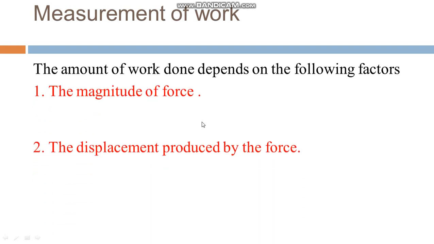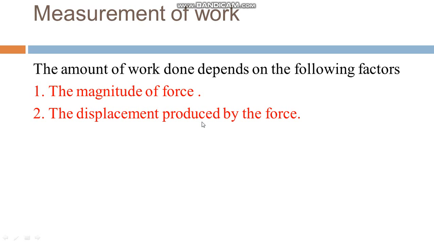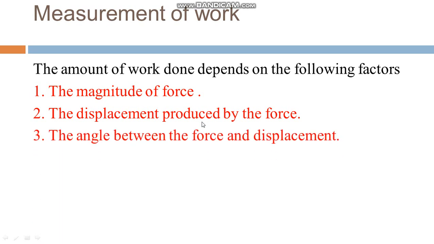So next, measurement of work. Now what factors does work depend on? First, how much force you applied on a body. Second, how much it is displaced by that force. And third, the angle between force and displacement. So we can say work depends on first the magnitude of force, second the displacement produced by the force, and third the angle between the force and displacement.